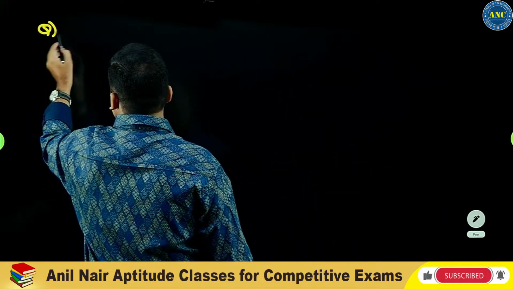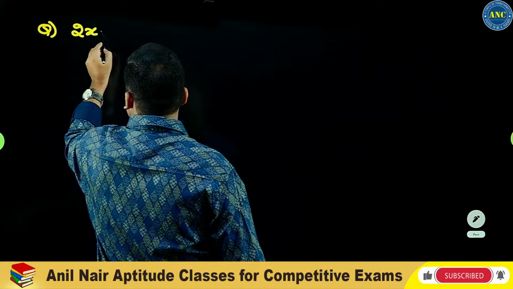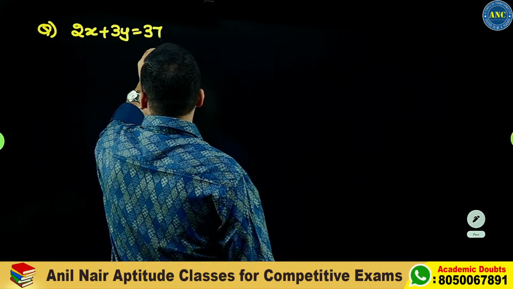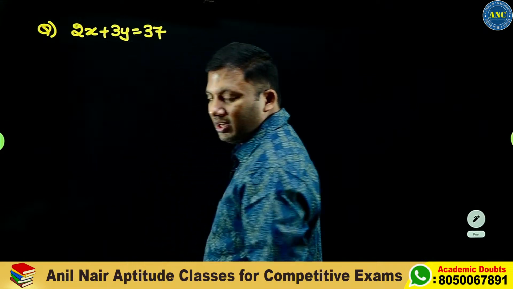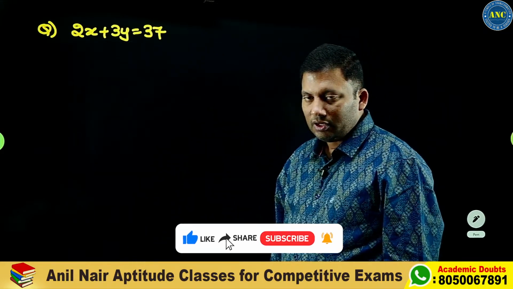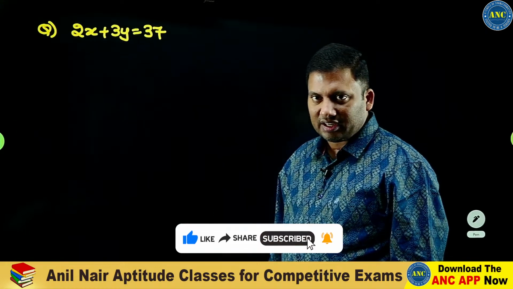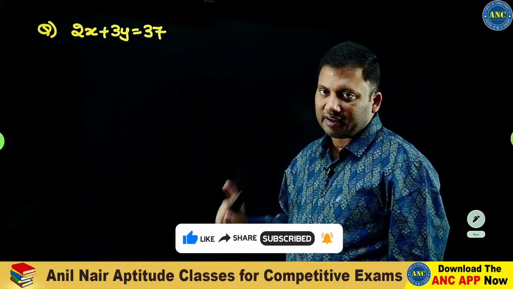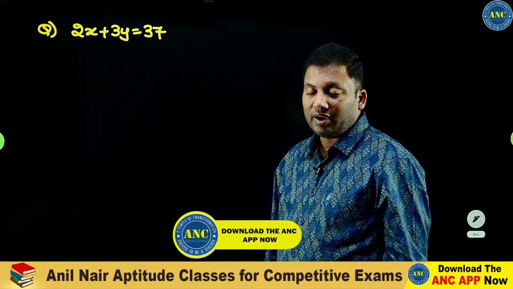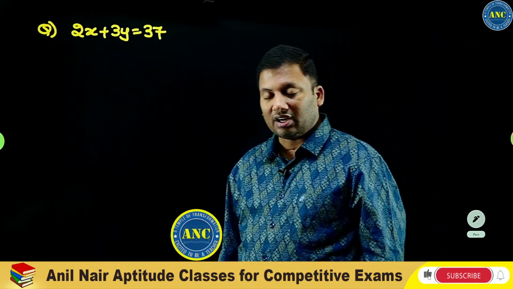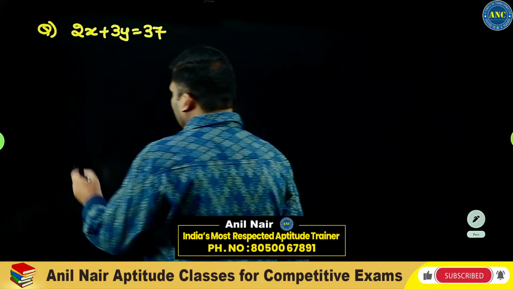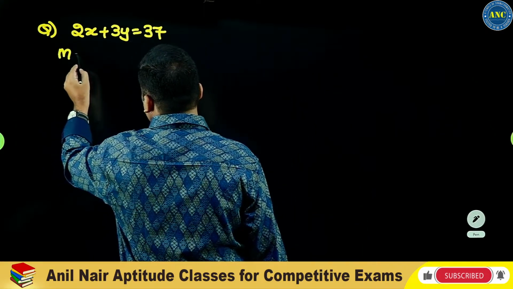Suppose the question is 2x plus 3y is equivalent to 37. 2 is not a factor of 37, and 3 is not a factor of 37. We are discussing type number 3, where none of the coefficients of x and y are factors of the right hand side. So step number 1, tabular method.